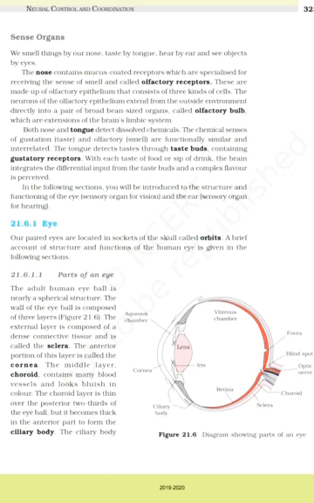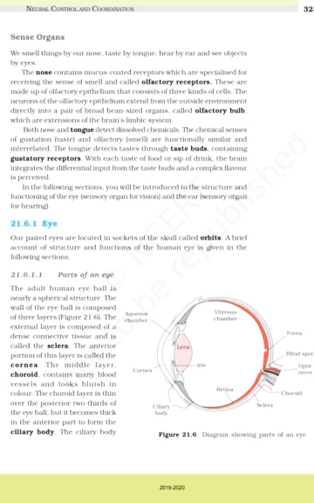Sense organs: we smell things by our nose, taste by tongue, hear by ear, and see objects by eyes. The nose contains mucus-coated receptors which are specialized for receiving the sense of smell and called olfactory receptors. These are made up of olfactory epithelium that consists of 3 kinds of cells. The neurons of the olfactory epithelium extend from the outside environment directly into a pair of broad bean-sized organs, called olfactory bulb, which are extensions of the brain limbic system.